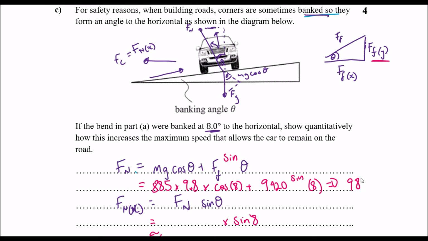Okay, so just fixing up the numbers here. Got 899.61 newtons. So substitute that into our equation, and that should give us the value for the normal force x component.